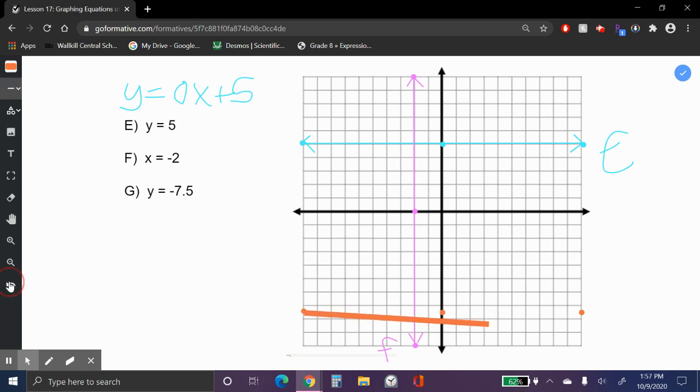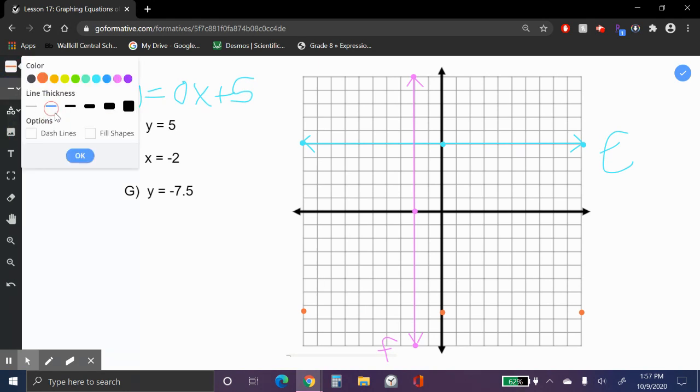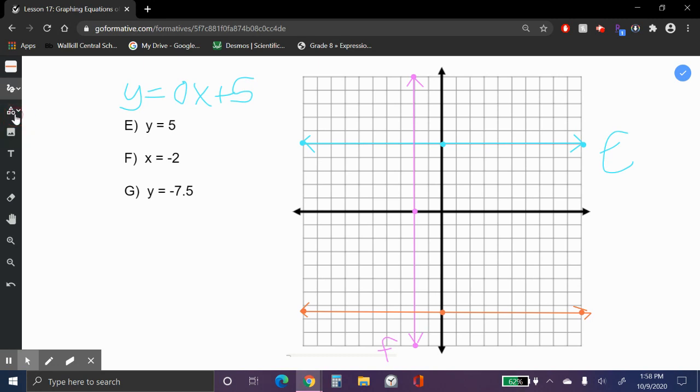Whoa, thick line. Want a thin one. There we go. Looks pretty much horizontal. Arrowheads. Again, don't forget those arrowheads. I know little tiny things that make a difference. And we scribble in our letter to label it, and we have that.